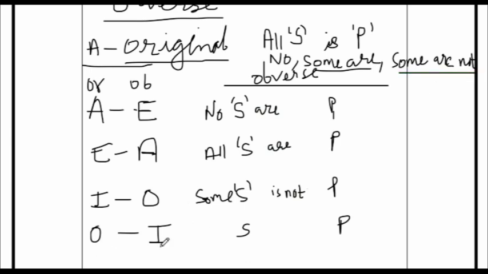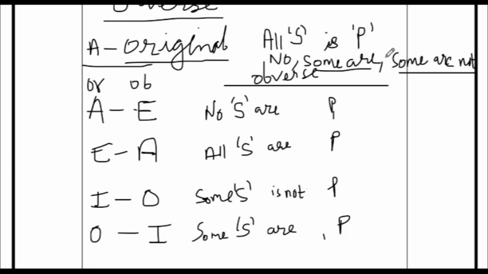So that is to be moved to obverse. If it is to be moved to obverse, it will go into I type. So some S are P. Now I have deliberately left a line here to make you understand the third rule. The third rule is that the predicate is replaced by its complement.